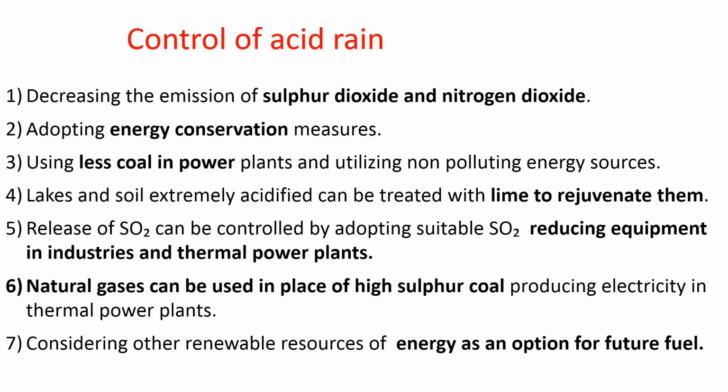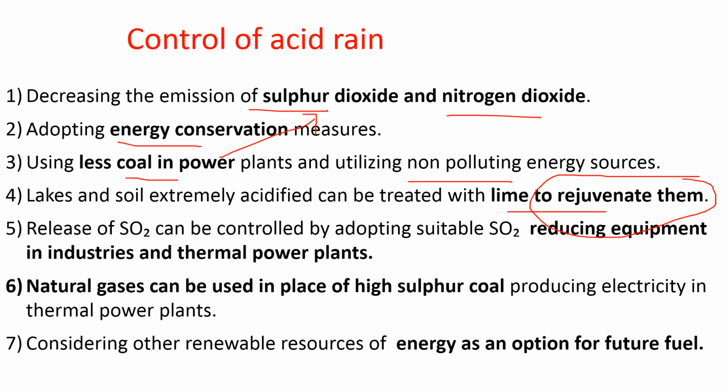So now what are the control measures for this acid rain? We have to focus on decreasing the emission of sulfur dioxide and nitrogen dioxide, adopting energy conservation measures, using less coal in power plants, and utilizing non-polluting energy resources, because they are the major contributors towards these two major sources of acid rain. Lakes and soil that are extremely acidified can be treated with lime to rejuvenate them, but it is very costly. Economically it may not be possible.